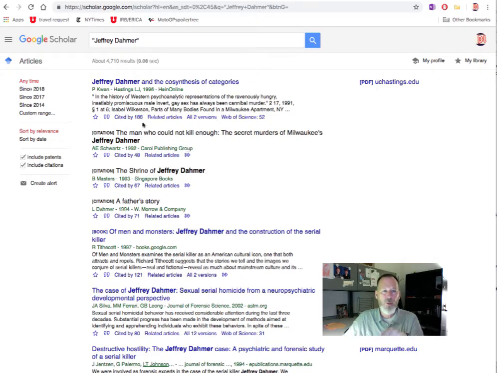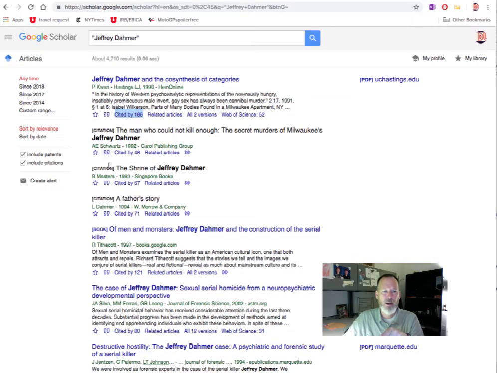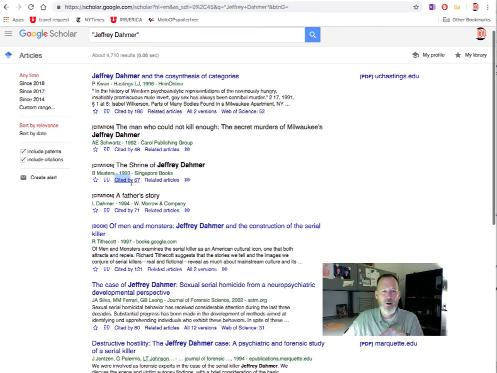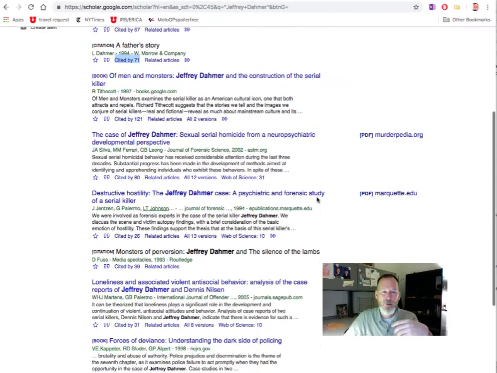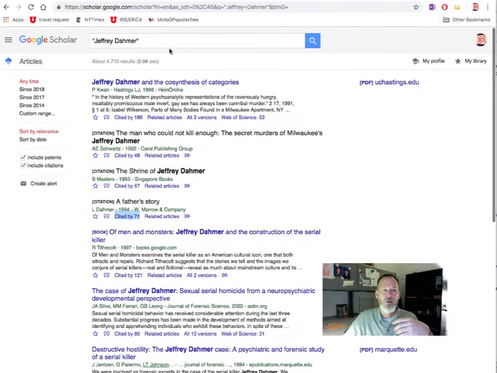What I would like you to look for, though, is this "cited by." How many times has it been cited? It's something called impact. So if you have something that other people use in their citation list, it means that the authority, just by consensus of being cited, is going up a little bit. So you can use that as a device to figure out whether something is going to work or not.